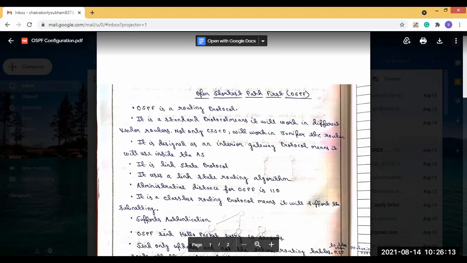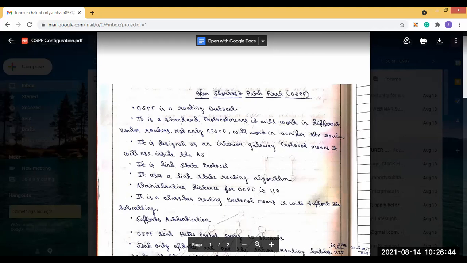And it is designed as an interior gateway protocol. I have already discussed what an interior gateway protocol and an exterior gateway protocol are. Interior gateway protocol means there is an autonomous system, and inside this autonomous system our routers are present and communicate with each other. That's why we say OSPF is an interior gateway protocol.